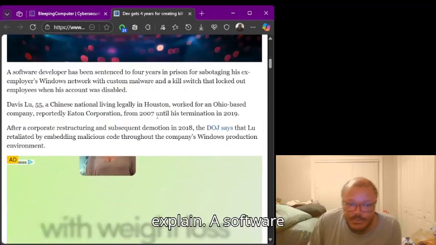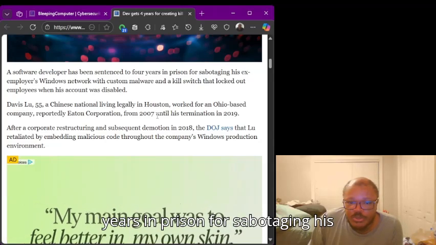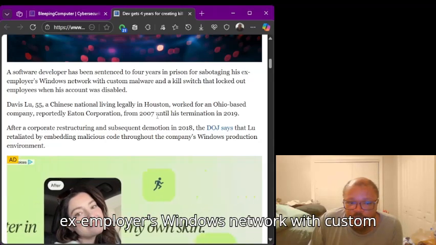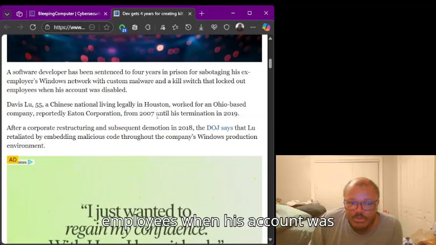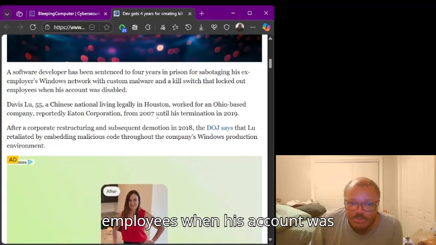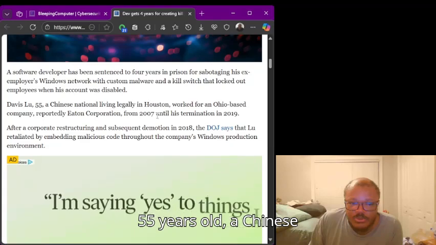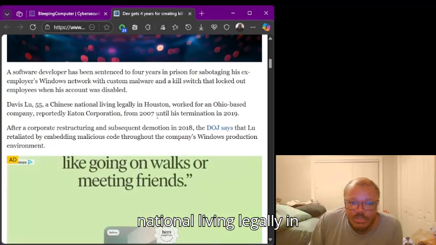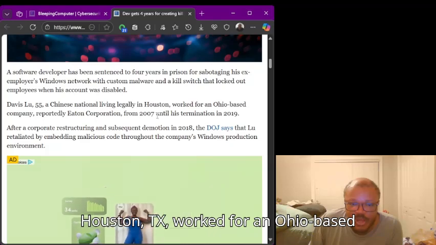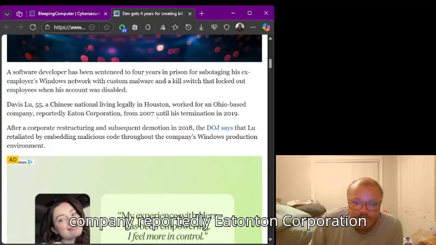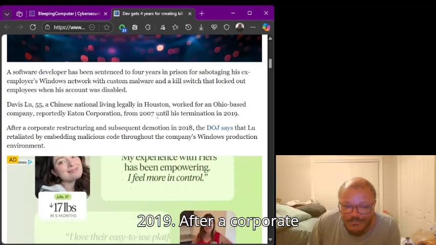I'll explain. A software developer has been sentenced to 4 years in prison for sabotaging his ex-employer's Windows network with custom malware and a kill switch that locked out employees when his account was disabled. Davis Liu, 55 years old, a Chinese national living legally in Houston, Texas, worked for an Ohio-based company, reportedly Eaton Corporation, from 2007 until his termination in 2019.